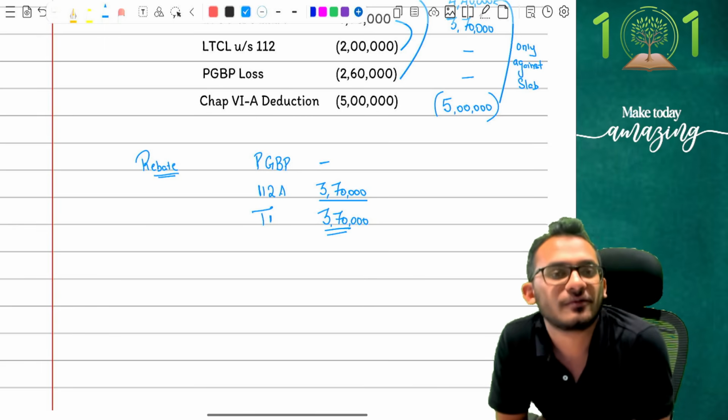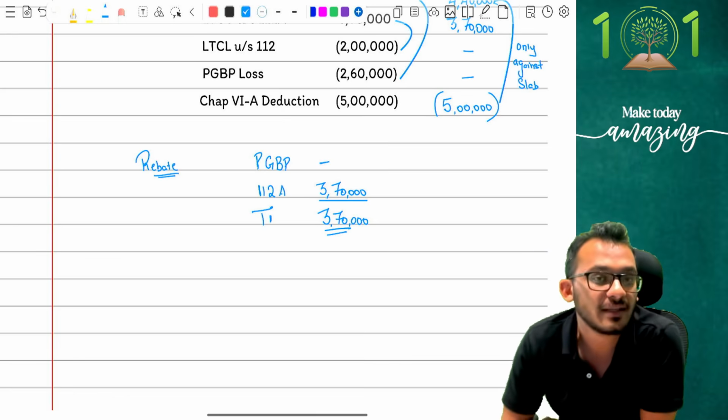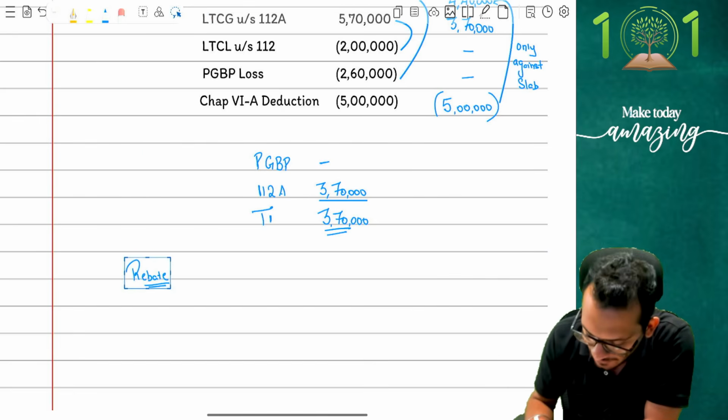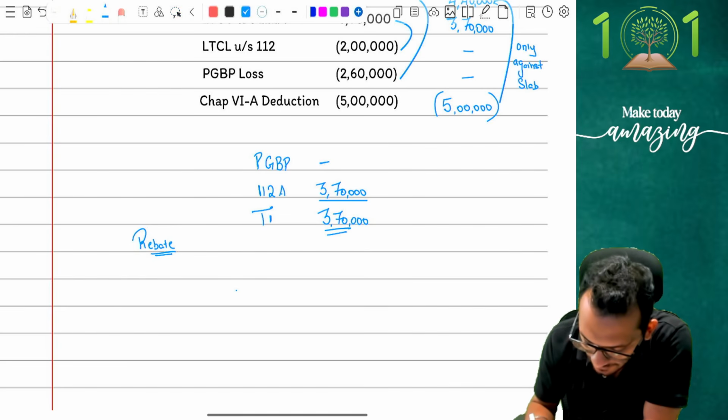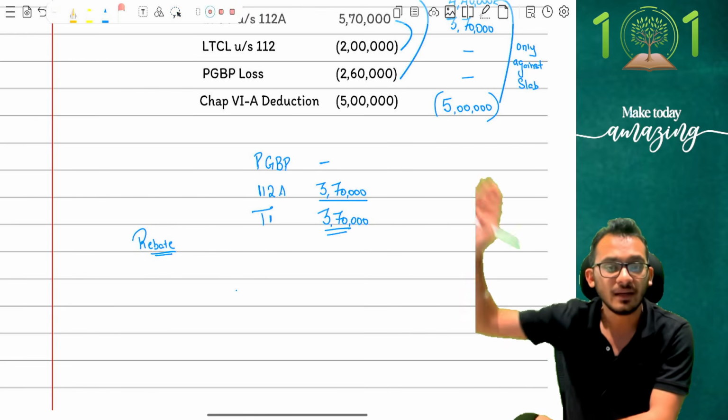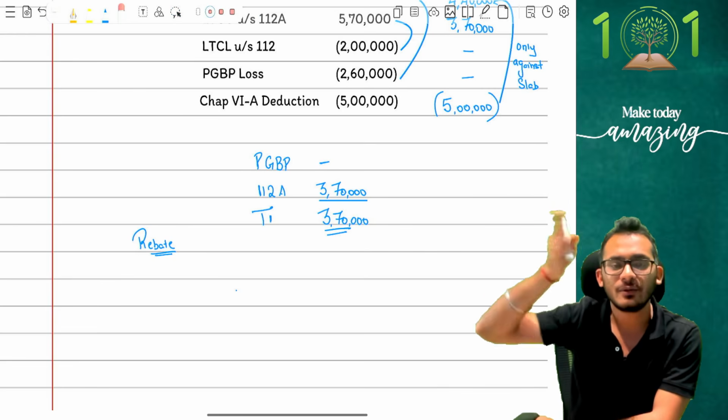He is eligible for rebate. Yes or no? Yes. With my total income being less than 5 lakhs, I am eligible for rebate. But here is where you ended up making a horrible mistake. Now, at this stage, if you come and tell me, Rahul, what are you talking? Rebate is not eligible on 112A income. Why are you giving him rebate and all?